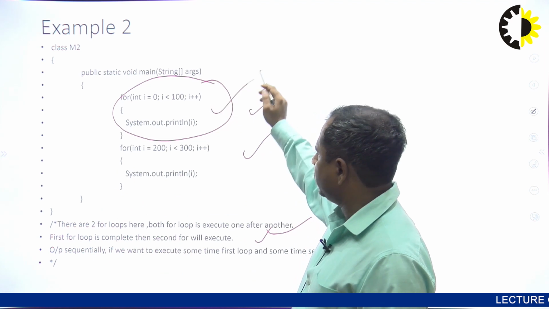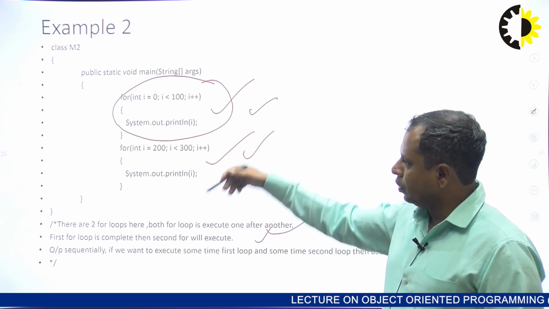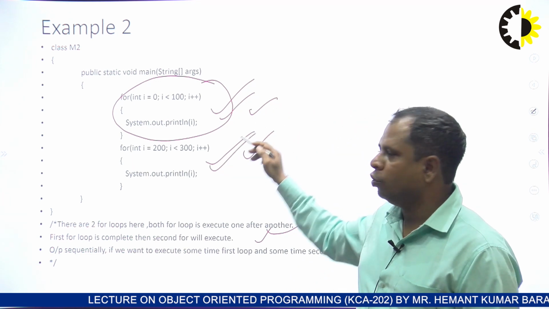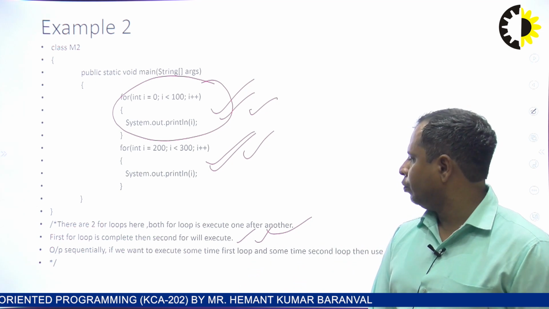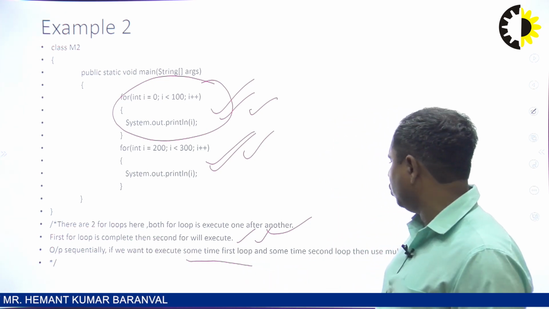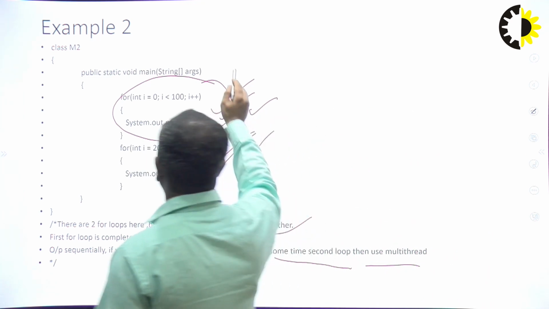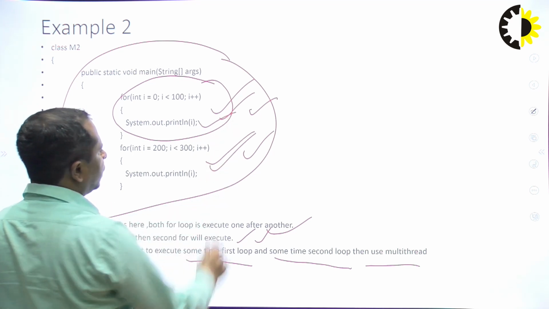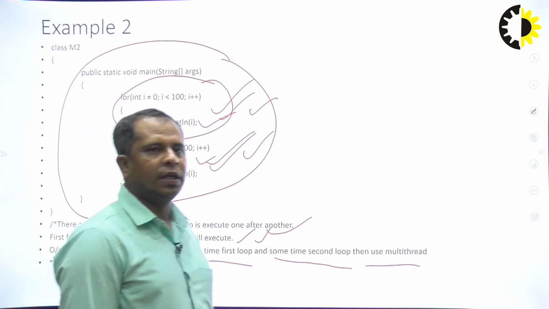So the loops run one by one, and the output is sequential. If you want sometimes the first loop to execute and sometimes the second loop to execute, then we should go for the multi-threading concept.